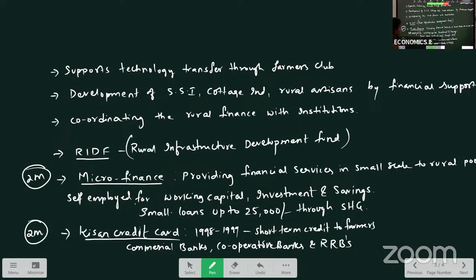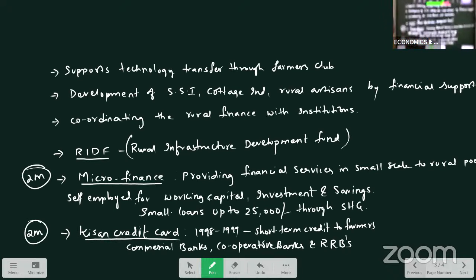What is Kisan Credit Card? It was introduced in 1998-99, where credit cards are given to the farmers. It is a short-term credit which is given to the farmers, and commercial banks, cooperative banks and regional rural banks have implemented the scheme of Kisan Credit Card. So this is about NABARD.